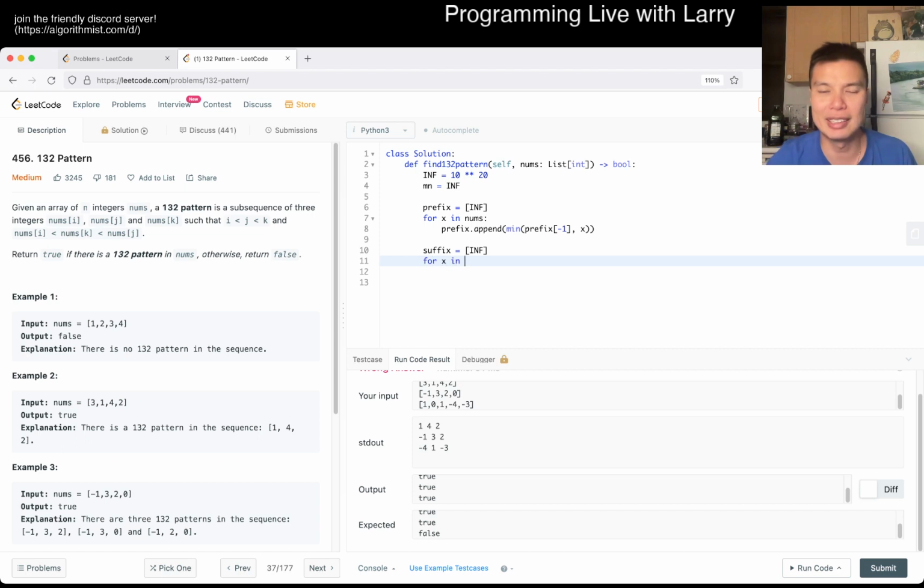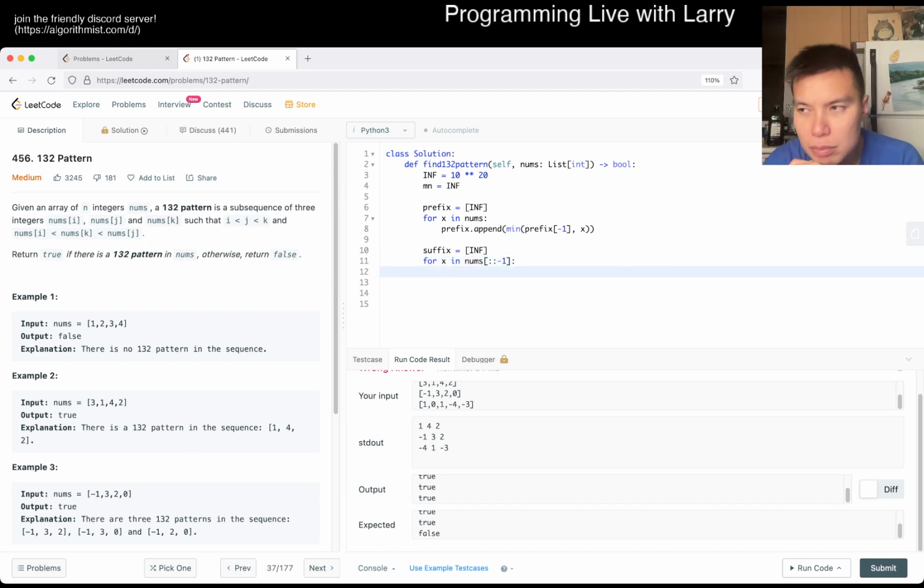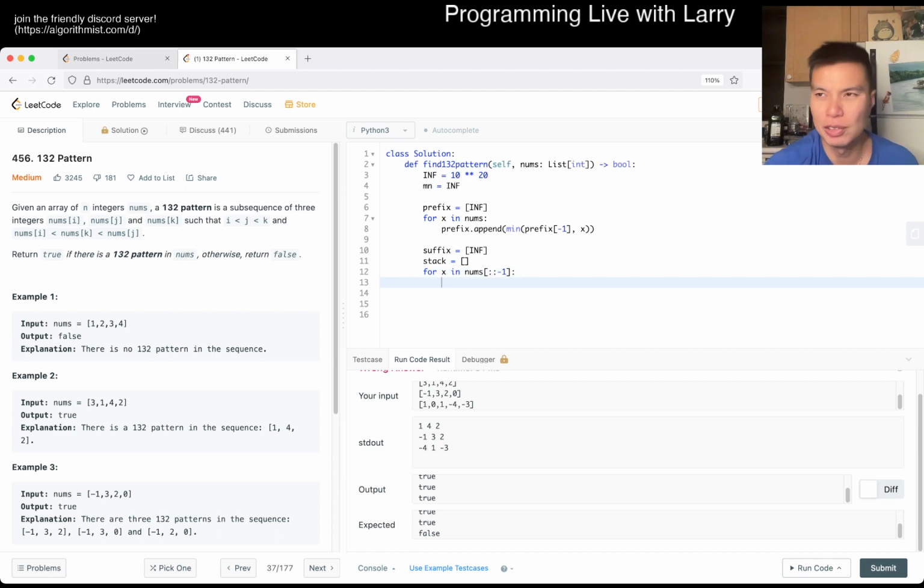And then now for x in reverse order, what are we doing? Basically now we want to get the largest number that is smaller than this number, right? So what does that mean? And this is going to require probably some mono stack, I think. You can actually implement this using a sorted list and a binary search, and in contest time, that's probably what I would do. But right now, I'm trying to do it in a linear time way, which is why I have the extra constraint. Hope that makes sense.